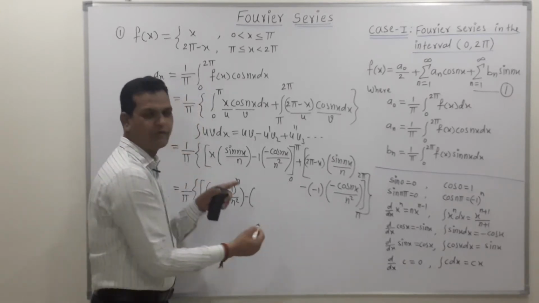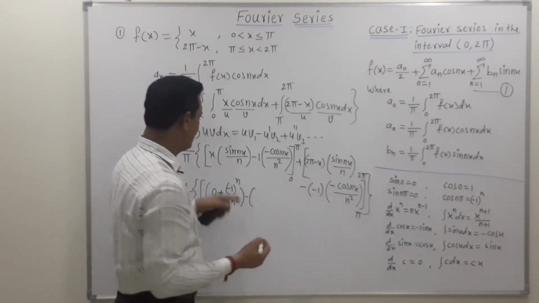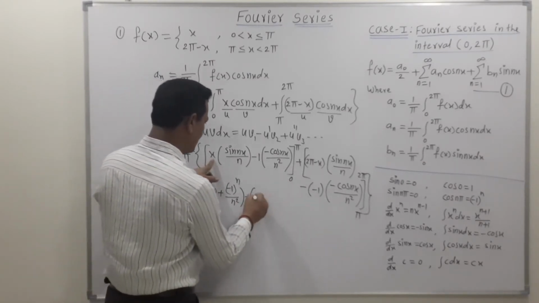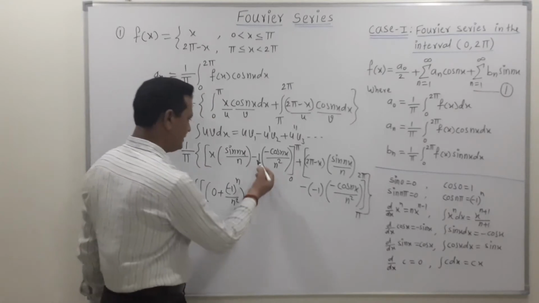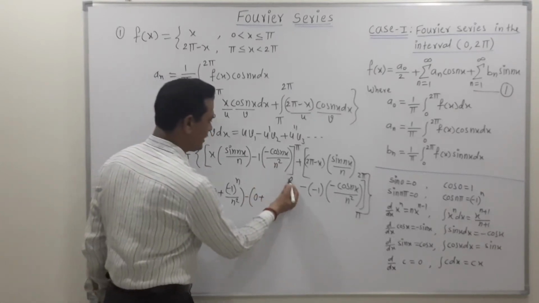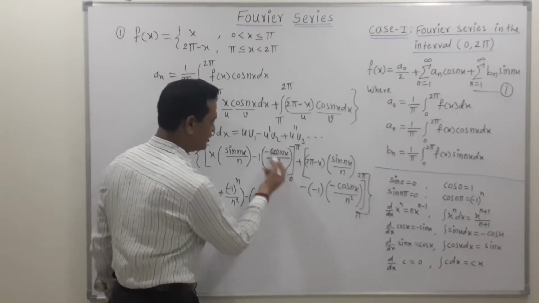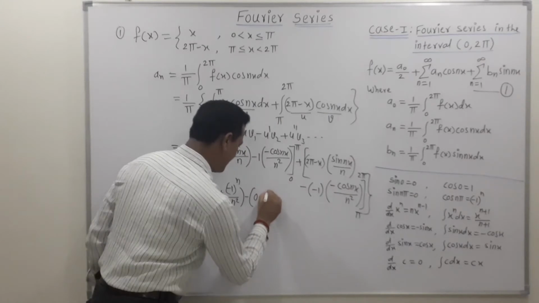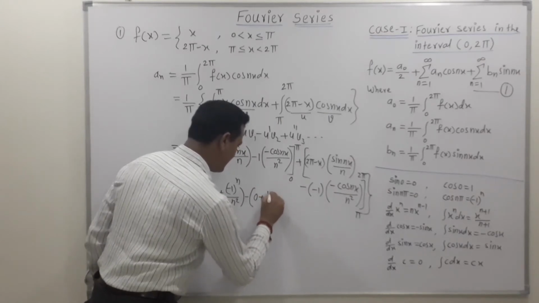If we put the lower limit as 0, concentrate on the x term. x is equal to 0, so this whole term becomes 0. Then again this minus becomes plus. Again if we put x equal to 0, this term is cos of 0, and the value of cos of 0 is 1, so we can again write this as 1 upon n square.